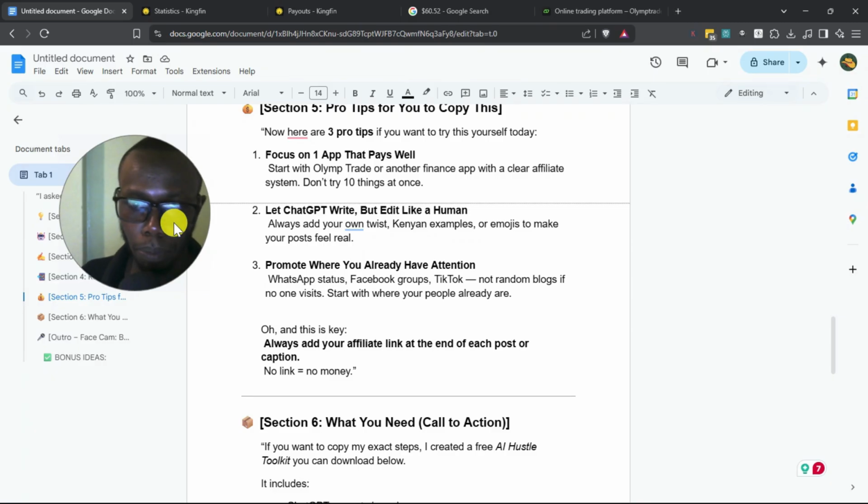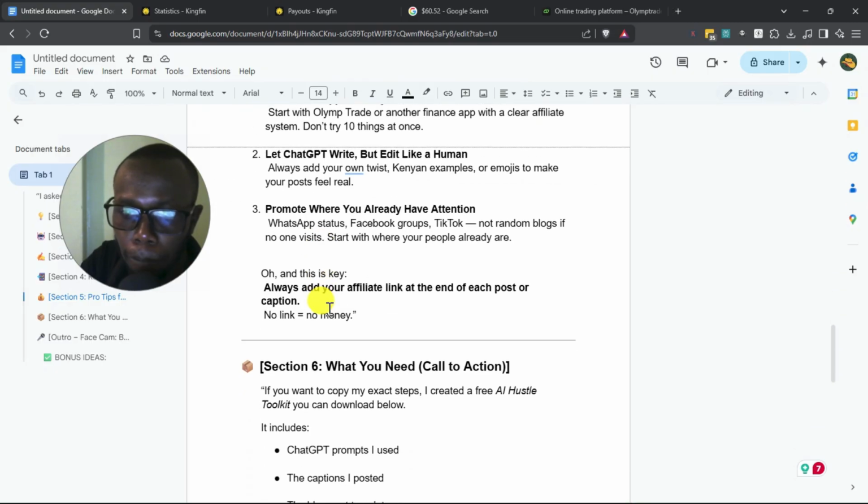The other thing is promote where you already have attention. If you already have a blog, promote it there. If you have a Facebook page, promote it there. If you have a TikTok account, promote it there. If you are thinking of starting a blog that has no traffic yet, you'll just be wasting your time. Start with what you already have, right? And here's the key. Always add your affiliate link at the end of each post or caption. Remember, no link equals no money. That's it. No link equals no money.